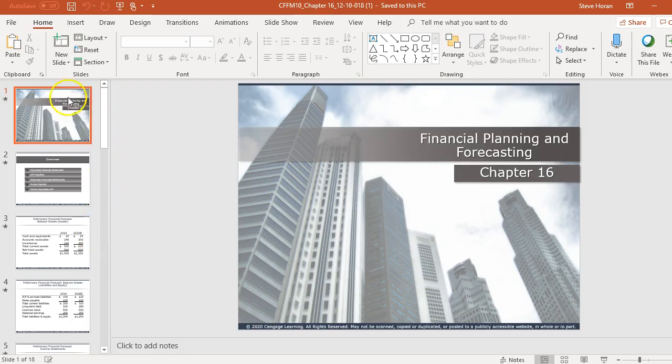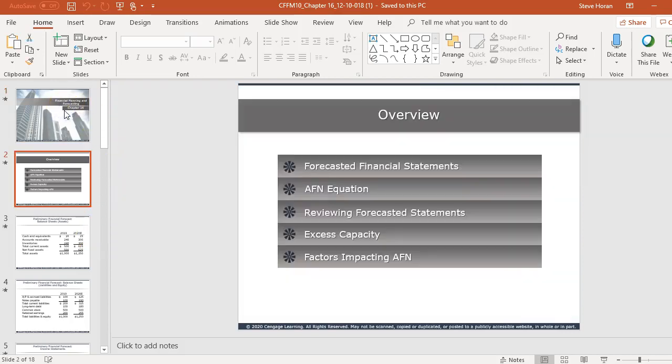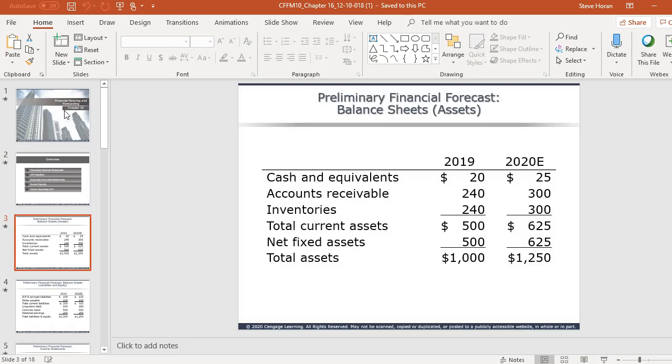Let's take a look at Chapter 16. Chapter 16 is about forecasting financials, the AFN equation, which stands for additional funds needed, and thinking through how to forecast and how to determine how much money we need to support future growth. So the AFN equation will be one of the big topics for the week.